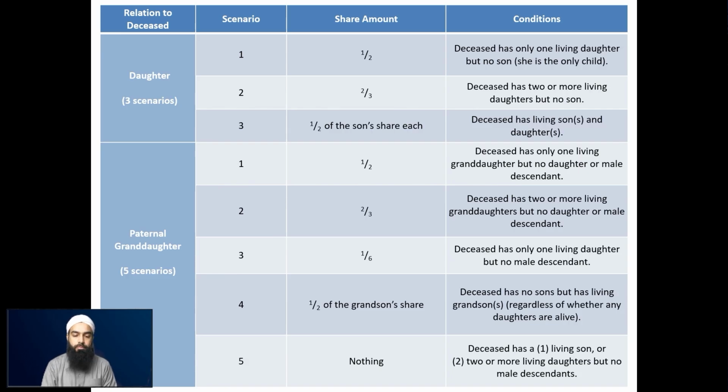Then the 4th scenario is where she receives half of the grandson's share. This is the same as previously. So the deceased has no son, but has a grandson. Now this is regardless of whether any daughters are alive. The daughters can be alive, no problem. But as soon as the grandson is there, the granddaughter will receive half of her counterpart, basically the grandson's share.